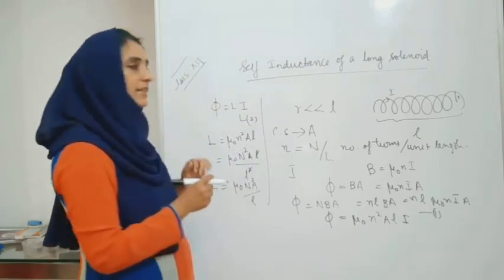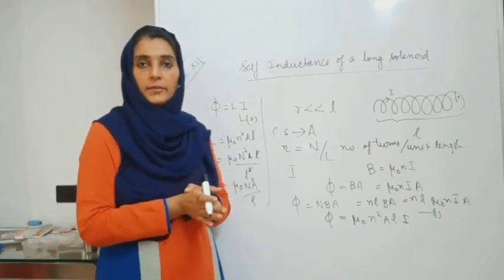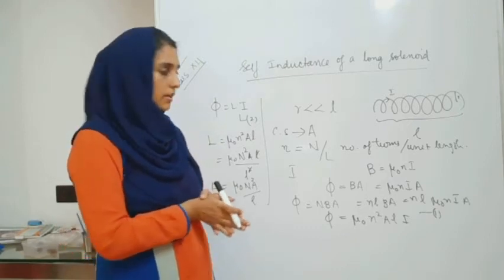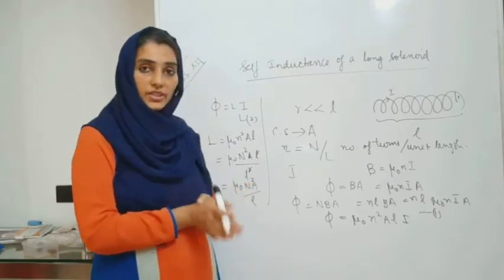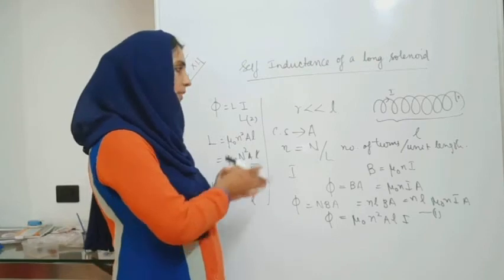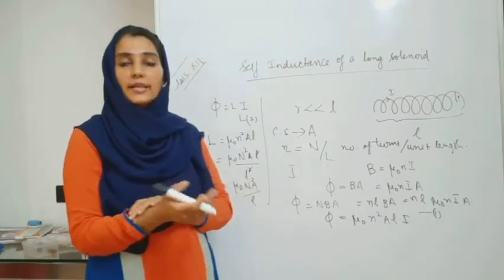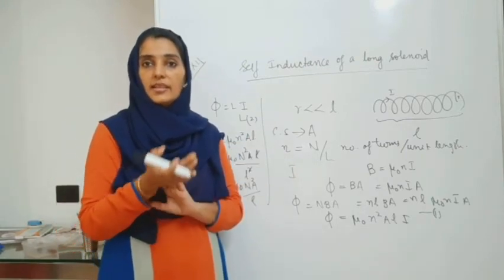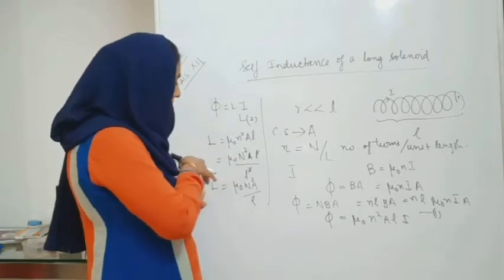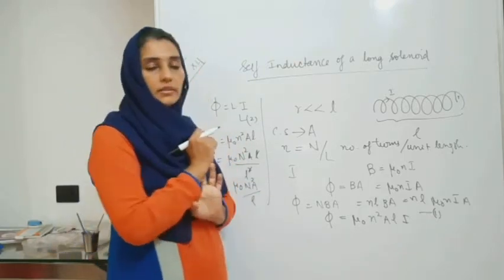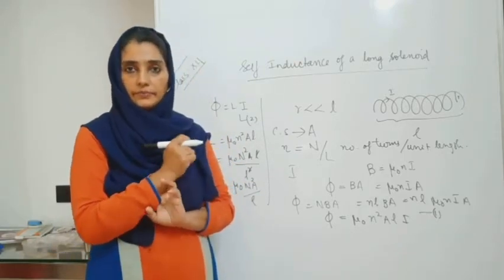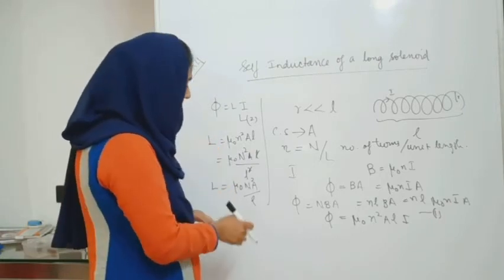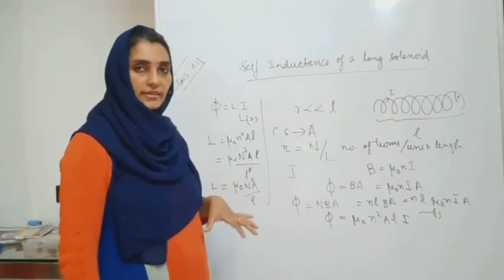So you can see that self-inductance, or the coefficient of self-induction, is a characteristic property of a solenoid to resist any change in the current flowing through it by the phenomenon of electromagnetic induction, and it depends upon geometrical factors.